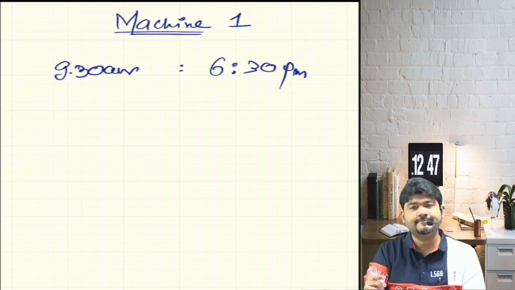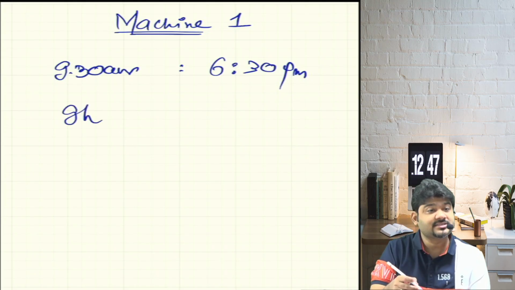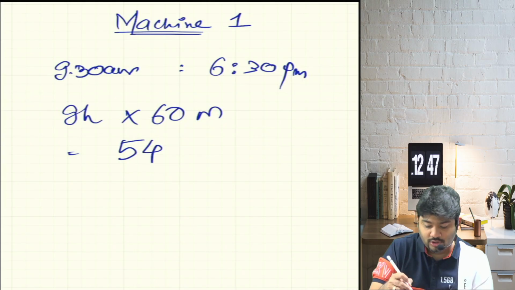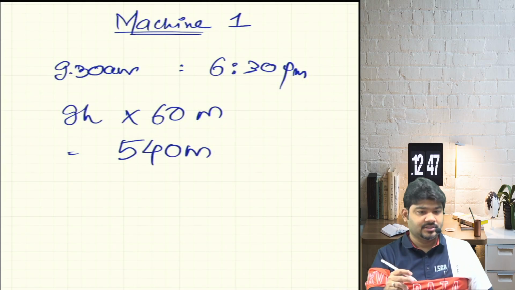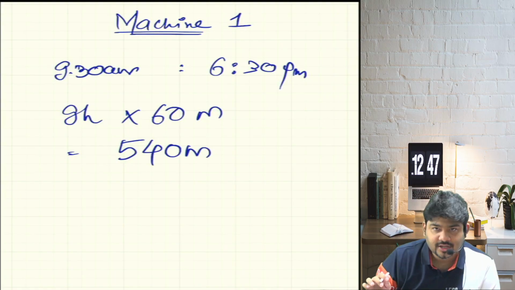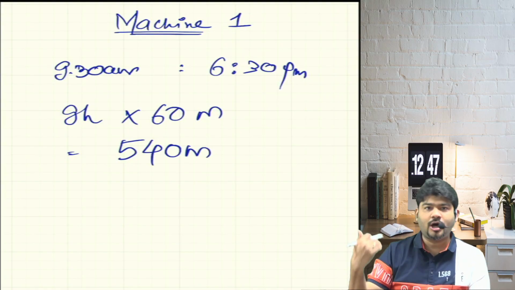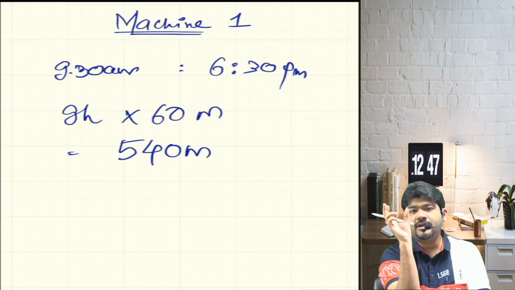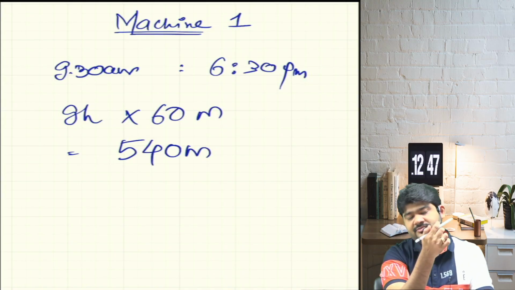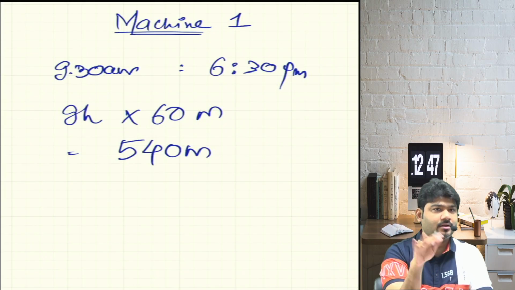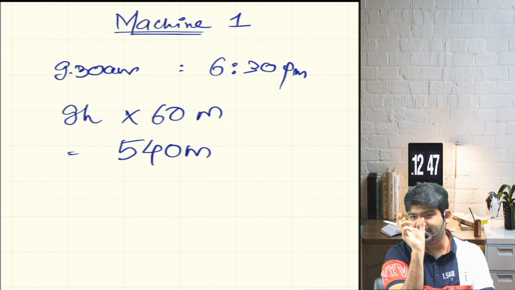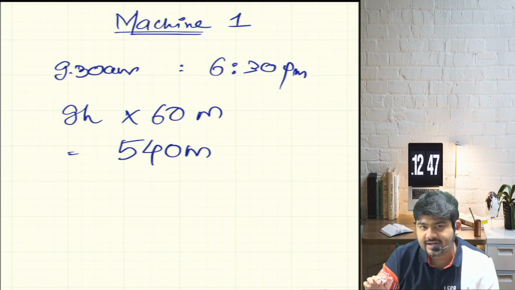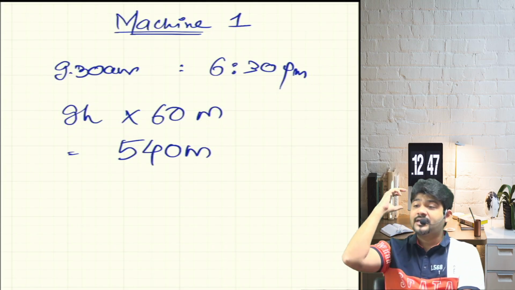How many hours are there? 9 hours. Multiply by 60 minutes, how much time is there? 540 minutes. Now ideally I will want the machinery to be available for the full 540 minutes, up and running, correct? But let's be realistic. There will be a time when laborers will go for their lunch, for their tea, snack, bio breaks. So there will be a normal loss in time which is expected.